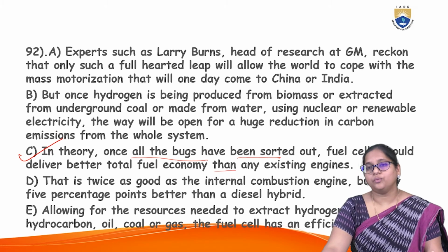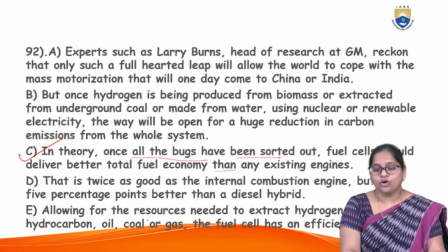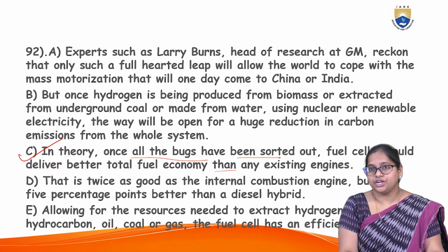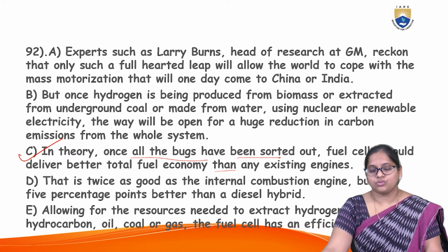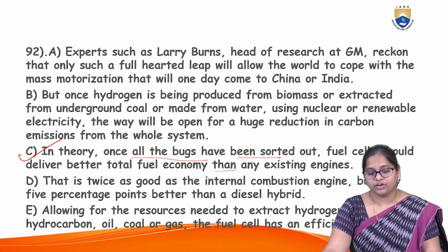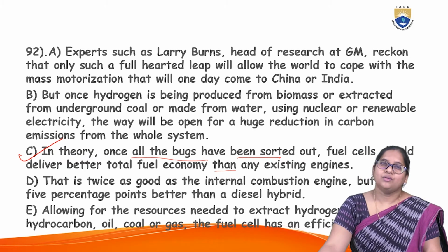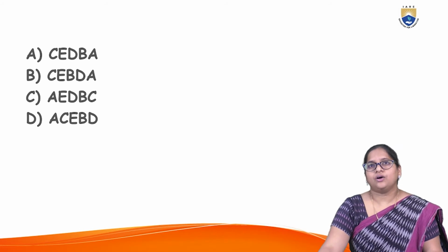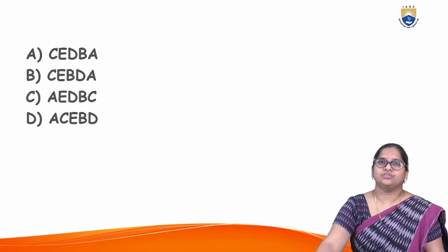Next option: allowing for the resources needed to extract hydrogen from hydrocarbon oil, coal, gas, or fuel, it has an efficiency. So in theory, once bugs have been sorted out, allowing for the resources needed to extract hydrogen, now you are talking about how these can be well organized. The fuel cell is now talking about the efficiency of 30%, right? It is very easy for you once you get the introductory line. That's how you can understand.